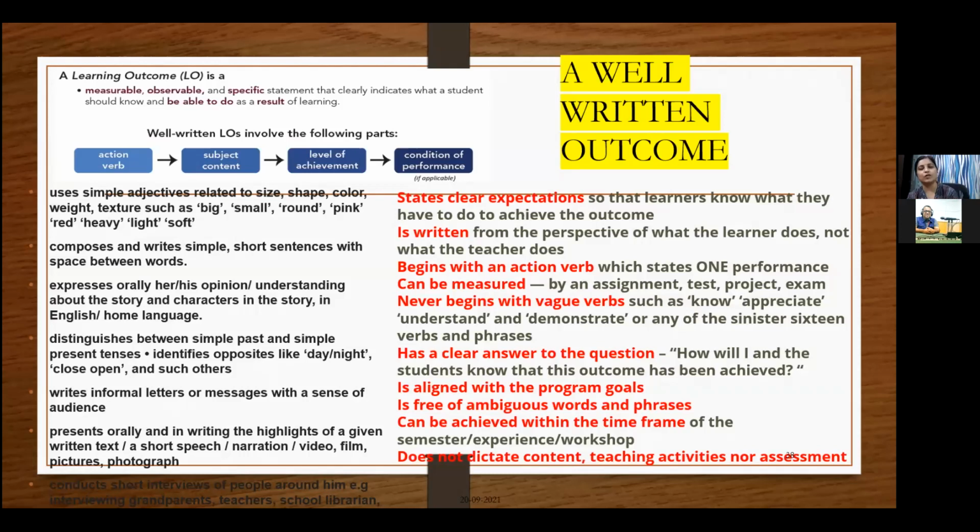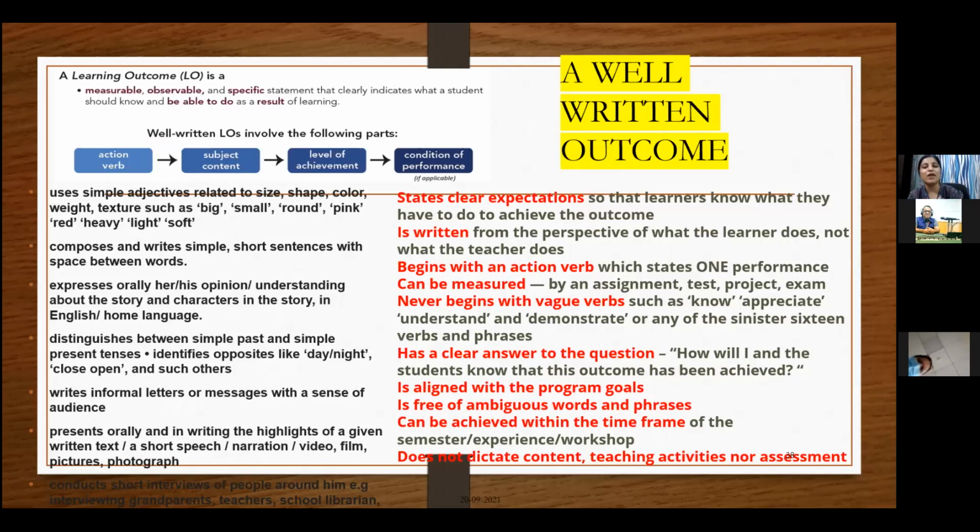So that means when we say understand, when we say appreciate, those learning outcomes are not measurable and observable. They are vague. They do not measure how much a student has learned and on what you are supposed to assess your student.